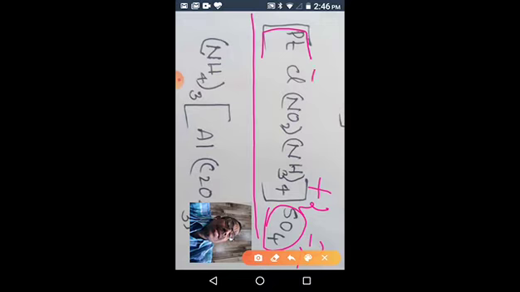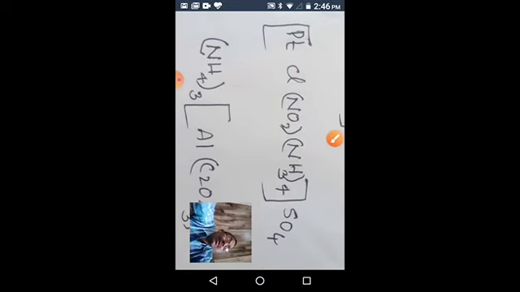How? Cl is -1, nitro is also -1, ammonia is neutral. So -1, -1, that is -2. To become +2, how much do we have to add? It should be +4. So if platinum is +4, then +4 -1 -1 is +2. So the total charge is +2. It's tallied. So this is how to calculate the central metal atom's oxidation state. So it is known that the central metal atom has a +4 oxidation state. Okay.